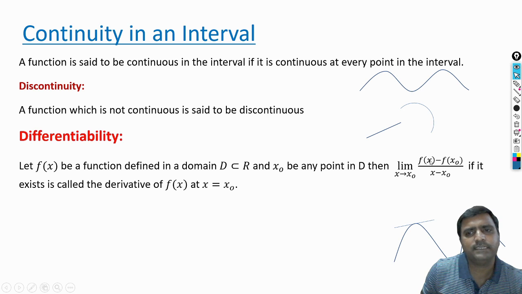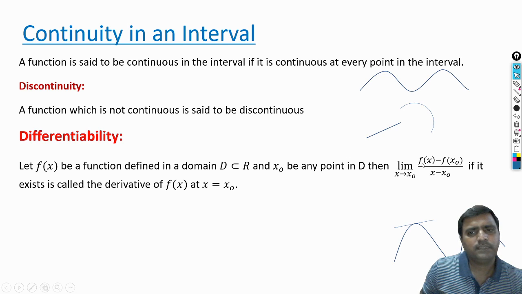For the function to be differentiable at some point x naught, this limit must exist: the limit of f of x minus f of x naught by x minus x naught, when x tends to x naught, where x naught is a point in the domain D. The domain is a subset of the real numbers. If this limit exists, then we say the function is differentiable.